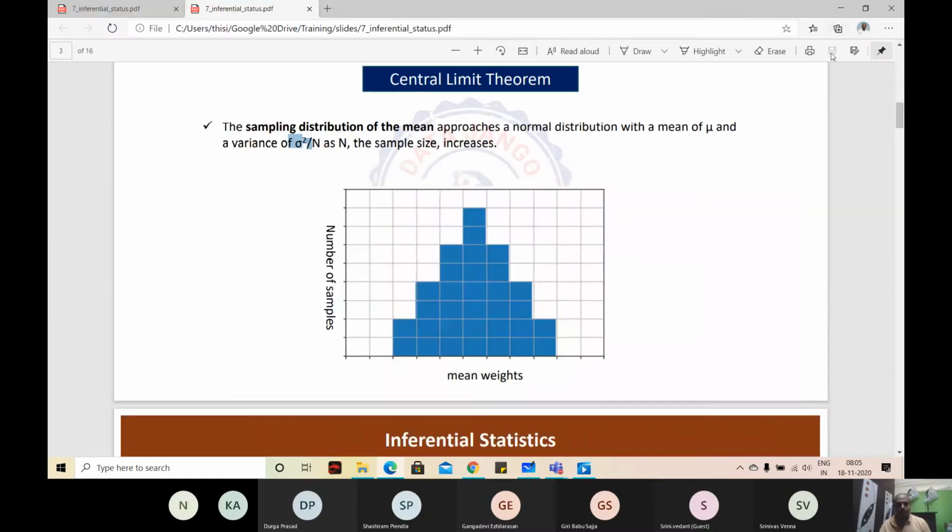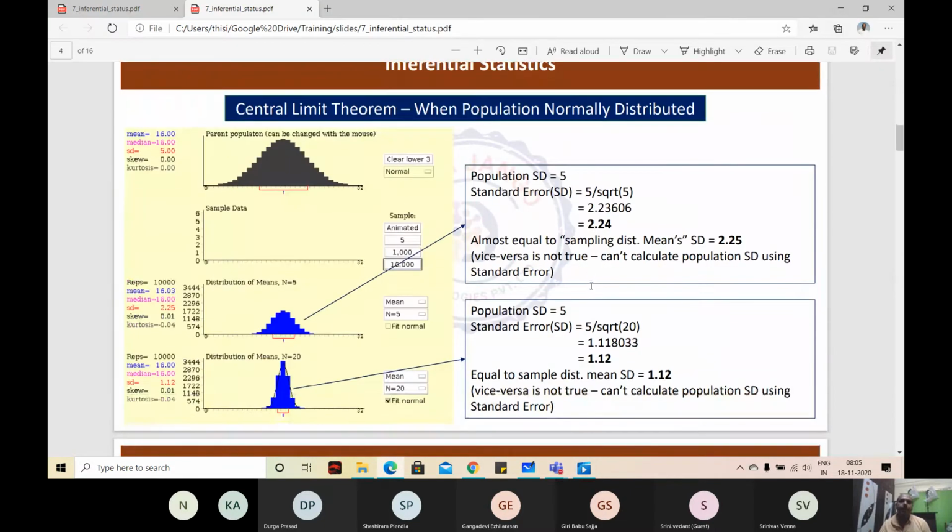Let us jump back into the slide and try to explain Ganga Devi madam's question. Here is the population. I have taken 10,000 samples. Each time I took a sample of 5 values and took the mean, which is around 16 here.